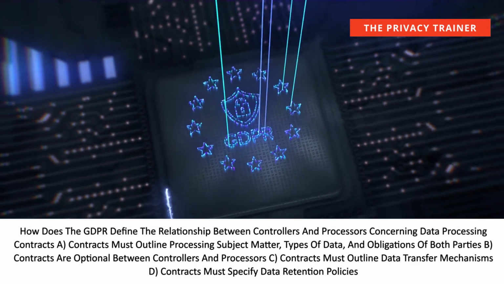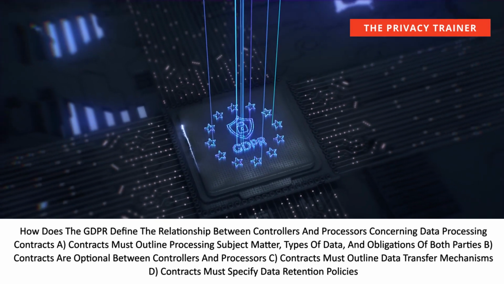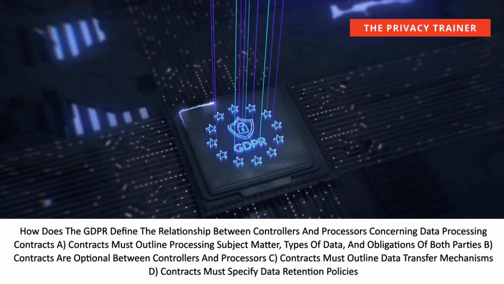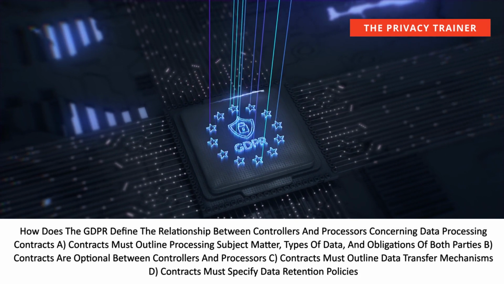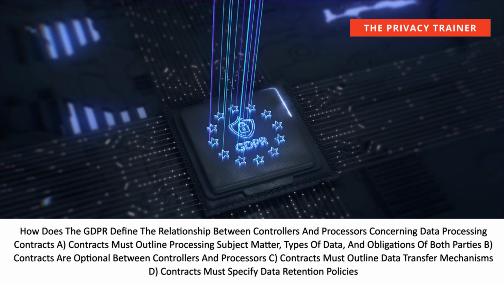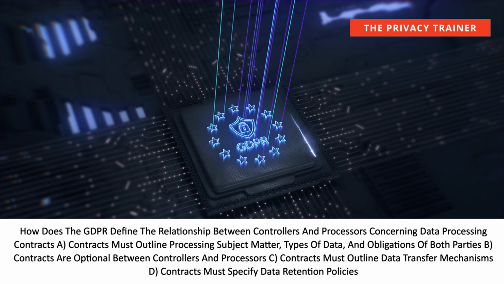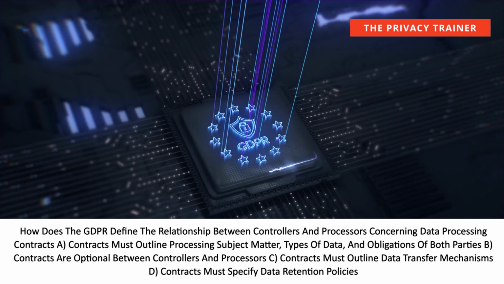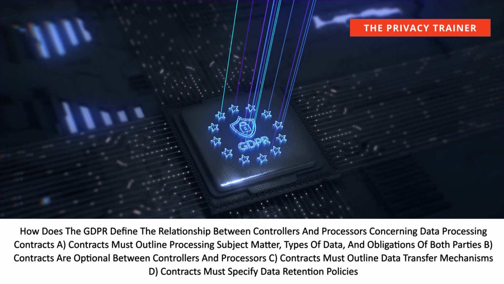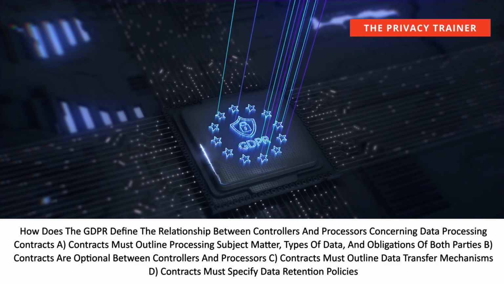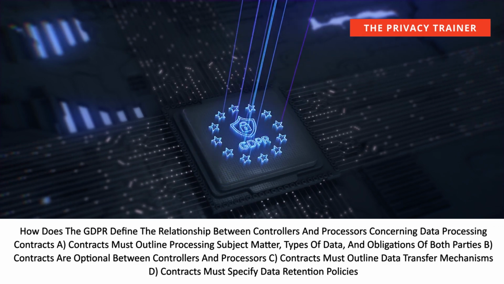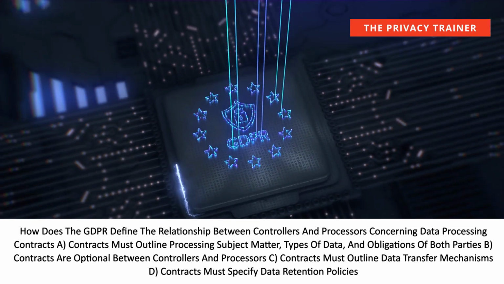How does the GDPR define the relationship between controllers and processors concerning data processing contracts? A. Contracts must outline processing subject matter, types of data, and obligations of both parties. B. Contracts are optional between controllers and processors. C. Contracts must outline data transfer mechanisms. D. Contracts must specify data retention policies.